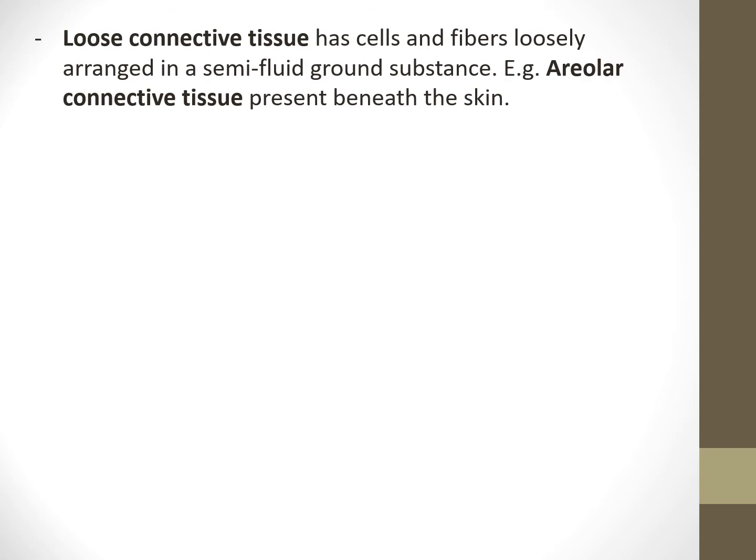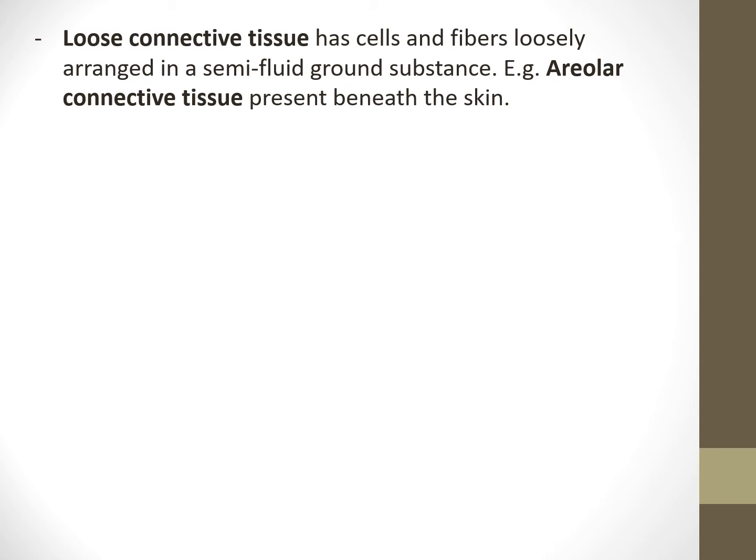Loose connective tissue has cells and fibers loosely arranged in a semi-fluid ground substance. Example: areolar connective tissue present beneath the skin. So below our skin, we have areolar connective tissue. And this areolar connective tissue is a type of loose connective tissue.